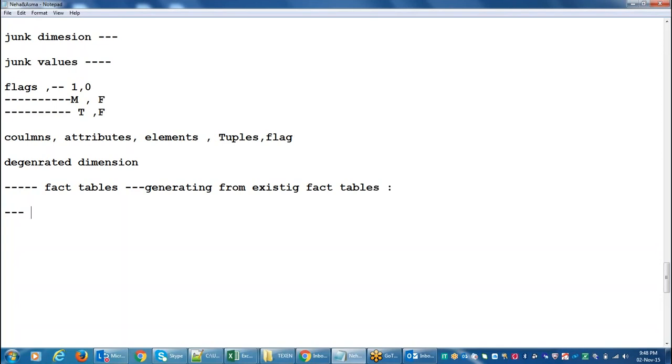Did you hear about dimension modeling or data modeling anywhere? Yes, I have heard. Do you know what it means? Data modeling techniques means forming different types of schemas, like star schema or snowflake schema. Okay, fine.